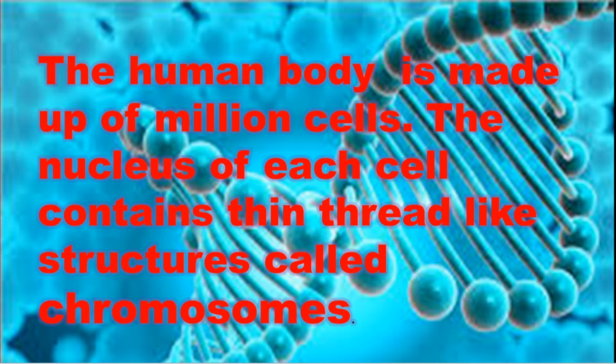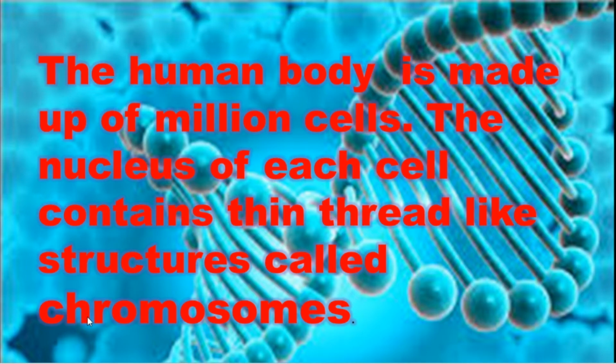So all living organisms are made up of cells, and each and every cell has a nucleus. The nucleus contains a thin thread-like structure called chromosomes. It may ask us two more questions here: what do you mean by, or define, chromosome?